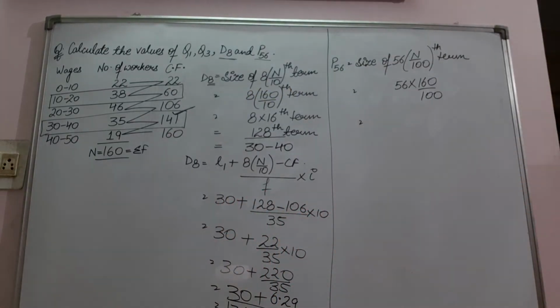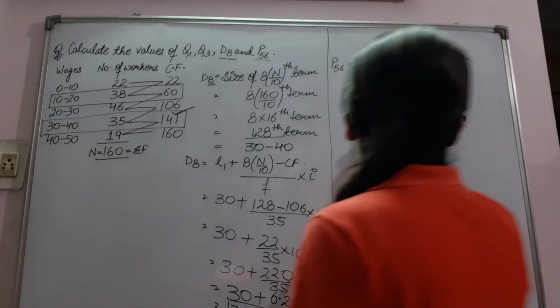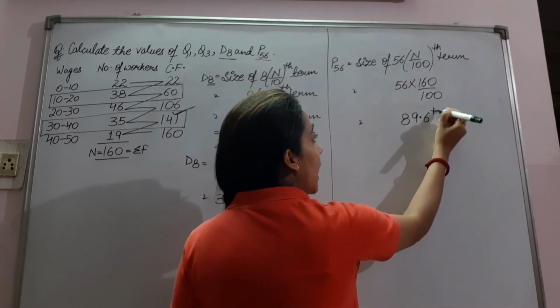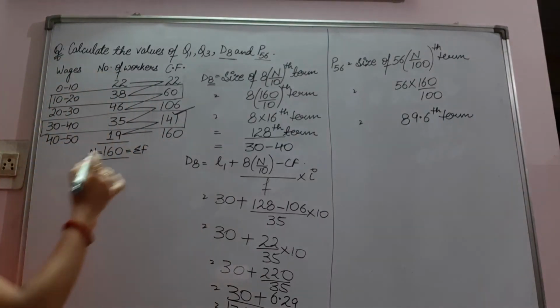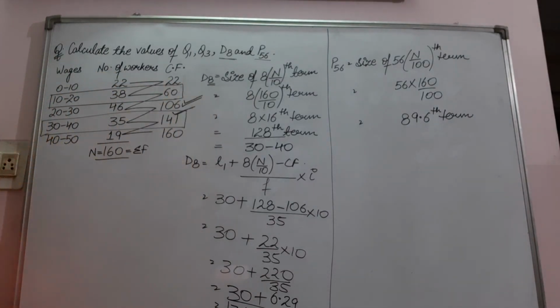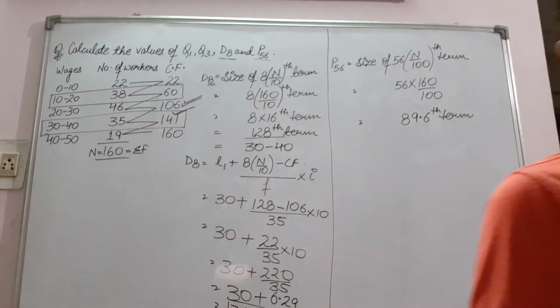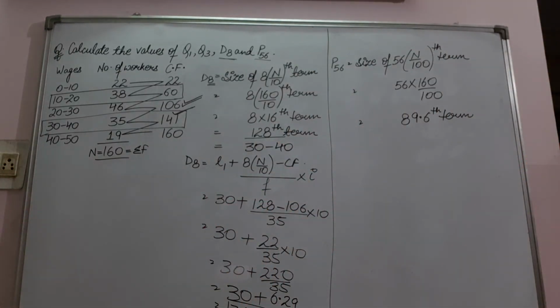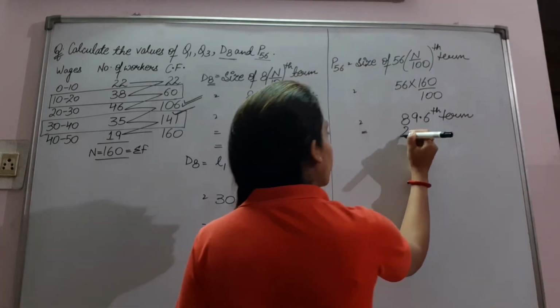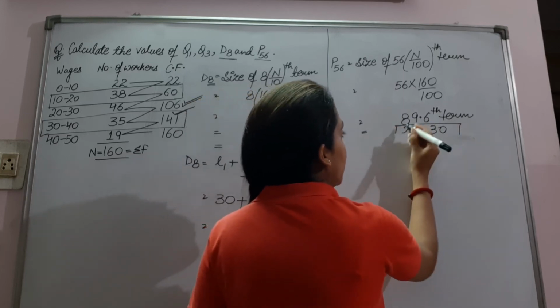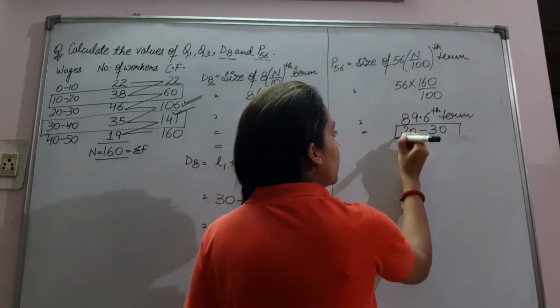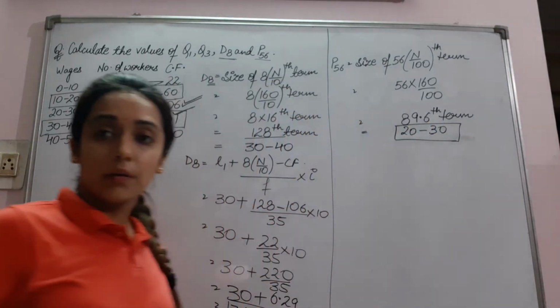What we will get is the 89.6th term. Now, where will it lie? It will lie in the class interval 20 to 30. The percentile class will be 20 to 30. Right?